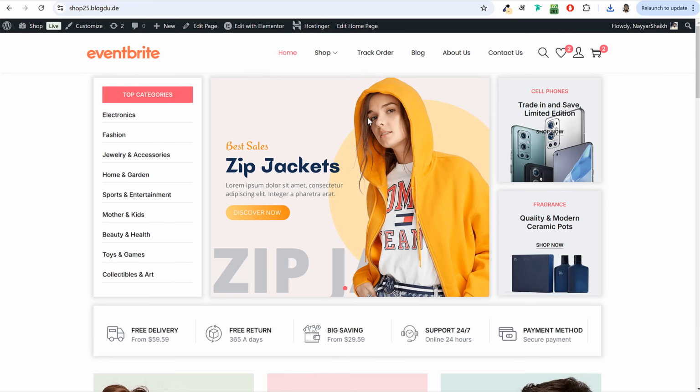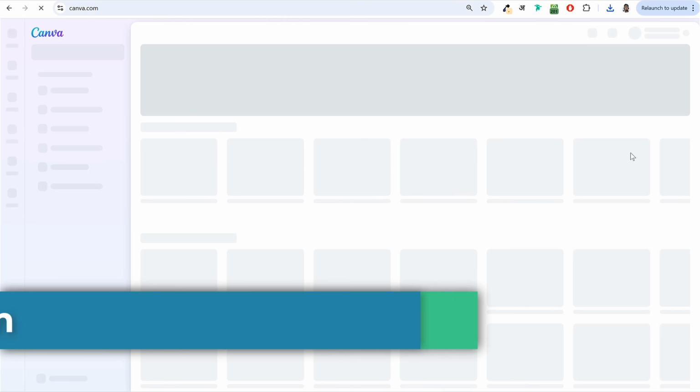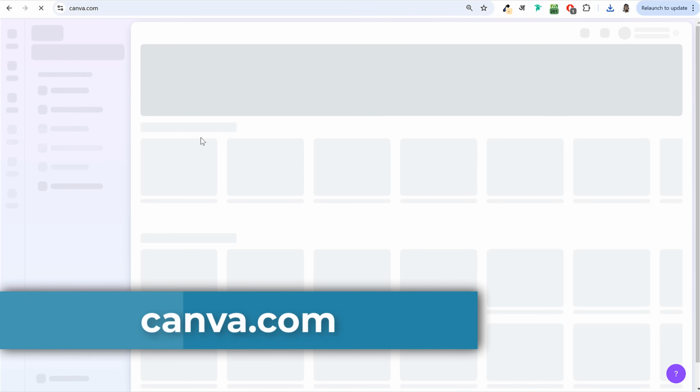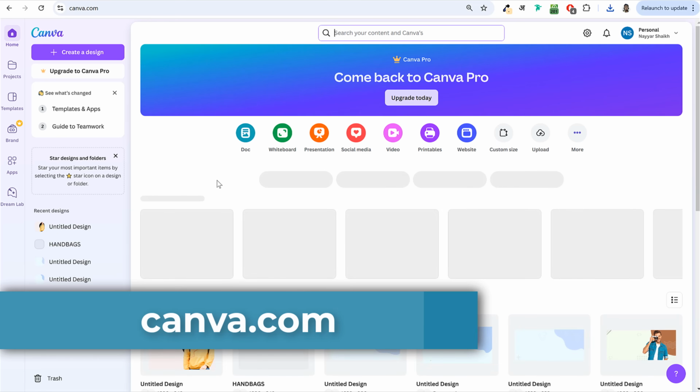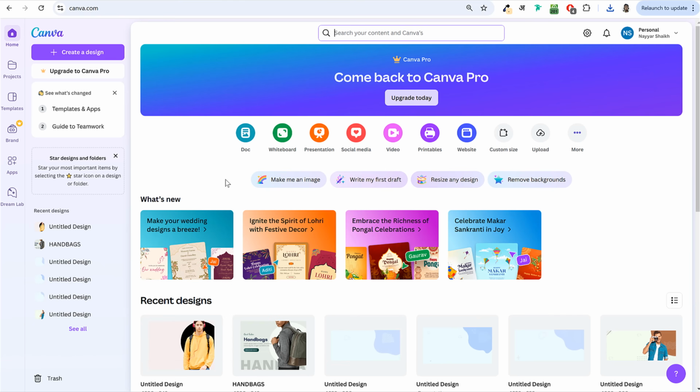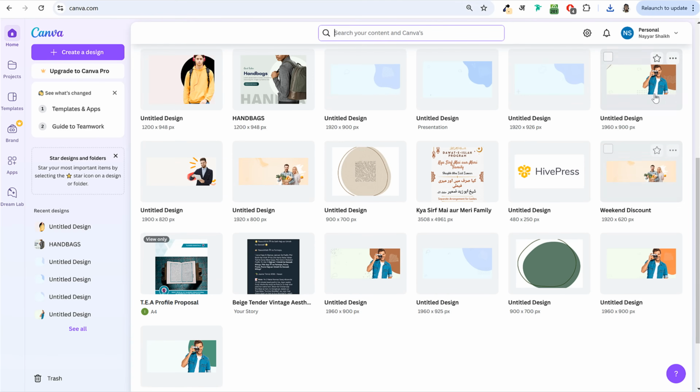On this banner, you can see we have a banner like this. We have to add text. We have to create a button. We have to add this shape behind this image. We have to change the background color of this banner. For all these things, I will be using canva.com, which is another free tool. You can go to canva.com. It is a very popular website for creating social media banners and YouTube thumbnails as well. I've created multiple banners.